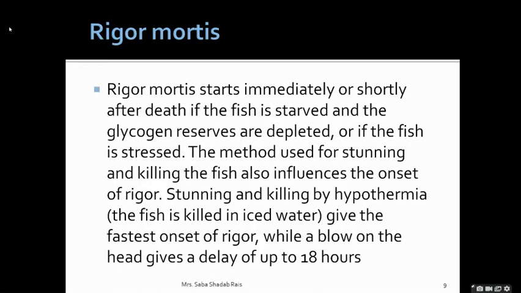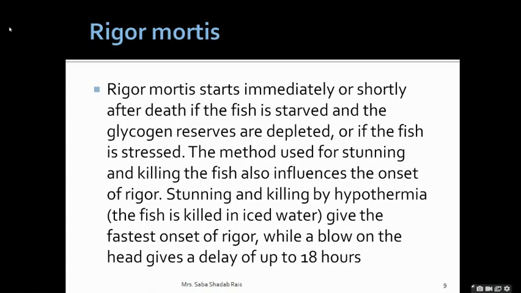Immediately after death, the fish will starve and the glycogen reserve present in the body of the fish will deplete, and it may also occur because of stress. Now what stress is there? Many challenges. The fish is out of water, so there are breathing challenges, maybe a feeling of suffocation, and many other issues.